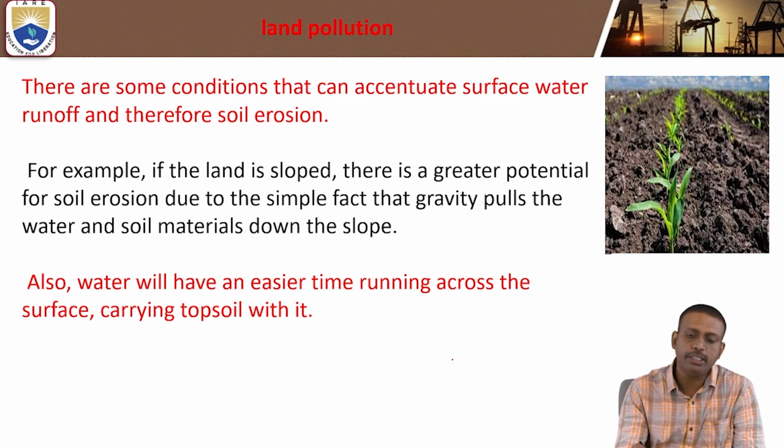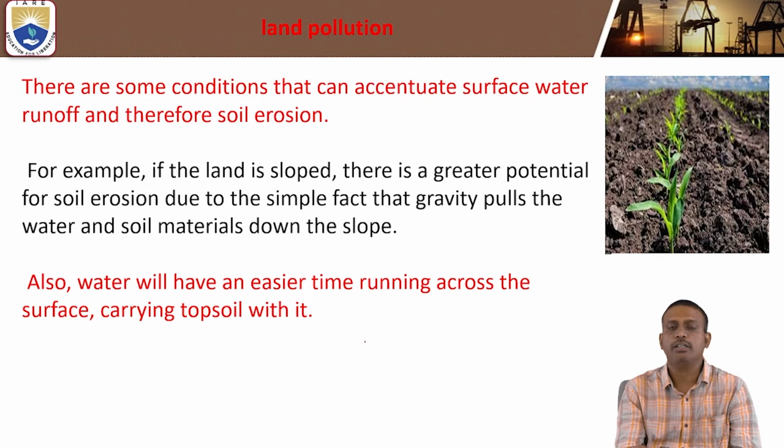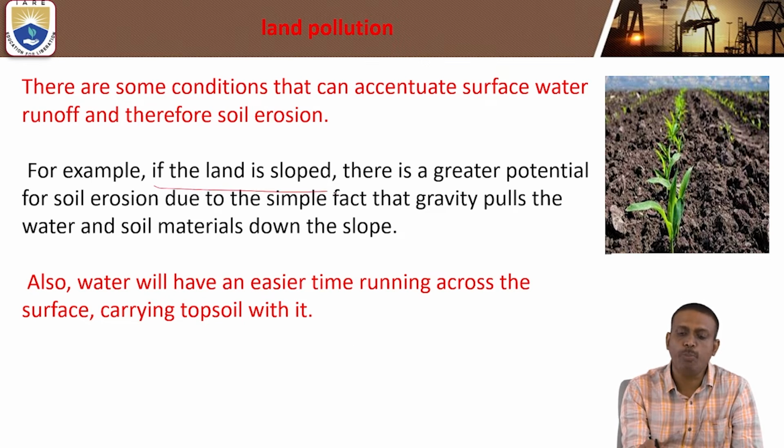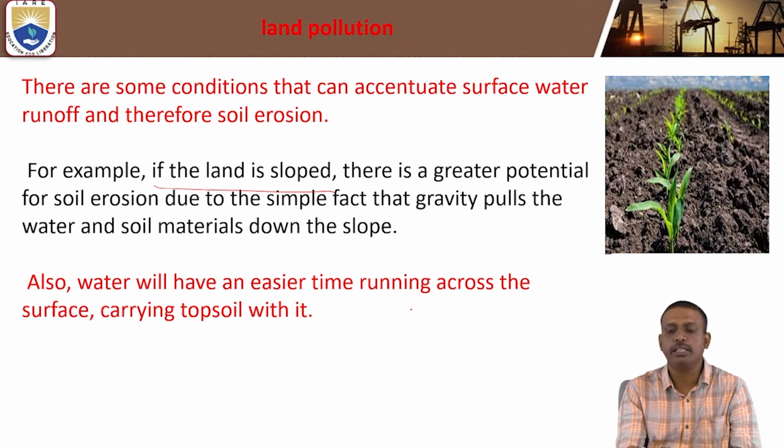Therefore, there are some conditions that accumulate surface water runoff and therefore soil erosion. For example, if the land is sloped, there is a greater potential for soil erosion, due to the simple fact that gravity pulls the water and soil matter down the slope. Also, water will have an easier time running across the surface carrying topsoil with it.